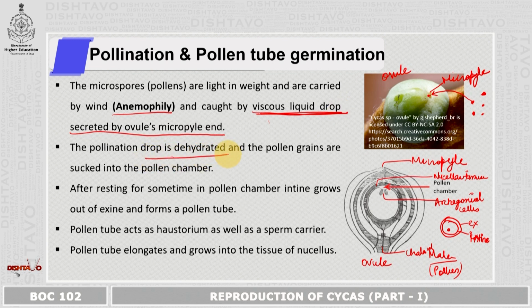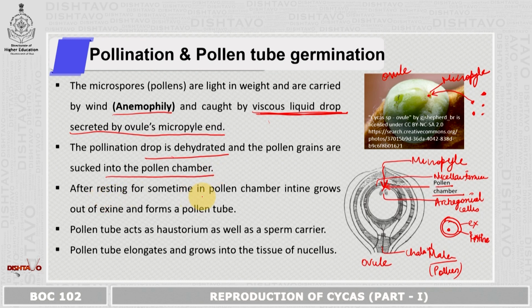The drop is dehydrated, meaning the water or the moisture which you can see is lost. Once that happens, the pollen grain gets sucked inside. In the first layer, we have the pollen chamber, so the pollen which is sucked inside goes into the pollen chamber. It rests over there for some time.